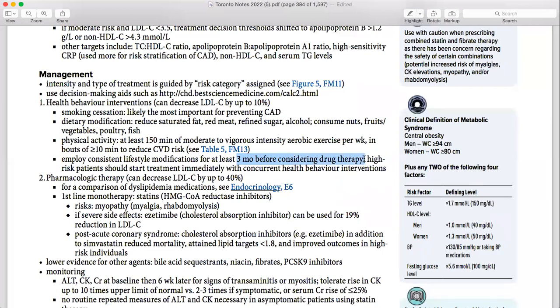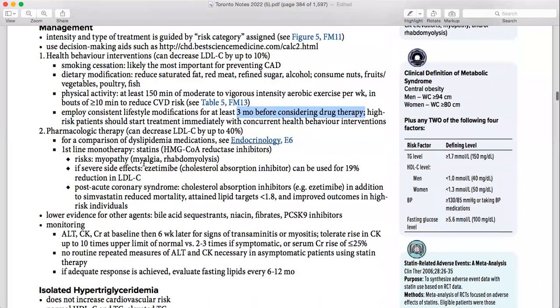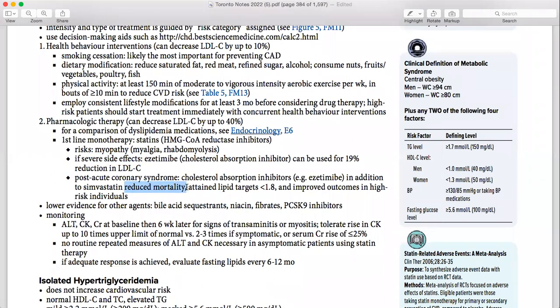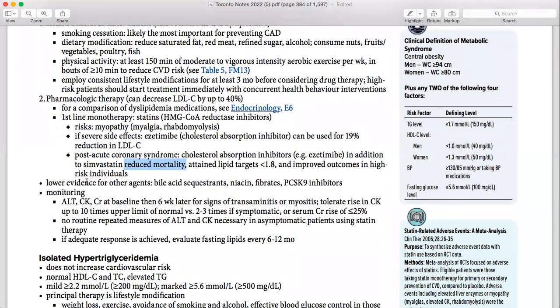When are you going to rescreen, or check again? It is basically 3 months. Then coming to the pharmacotherapy, as we already read, which ones? Statins. So you need to know the risk factors; what it can cause is myopathy. If there are severe side effects, then you are going to switch to the next one. Which one is it? Is it PCSK9? Then post acute coronary syndrome, a cholesterol absorption inhibitor like ezetimibe in addition to simvastatin reduces mortality. So if you use them together, it will reduce the chances of mortality.